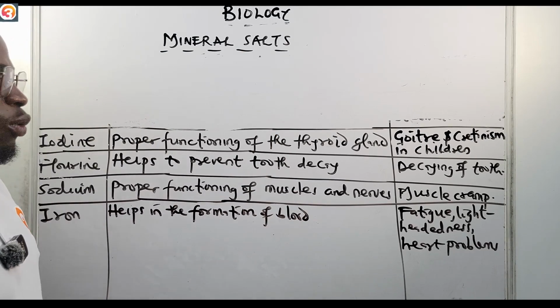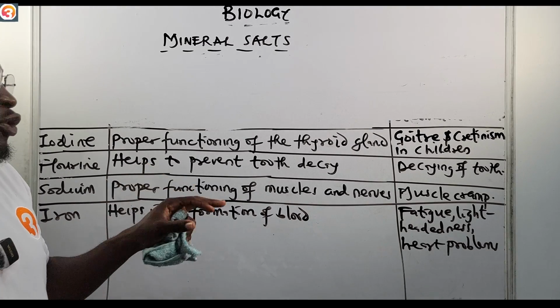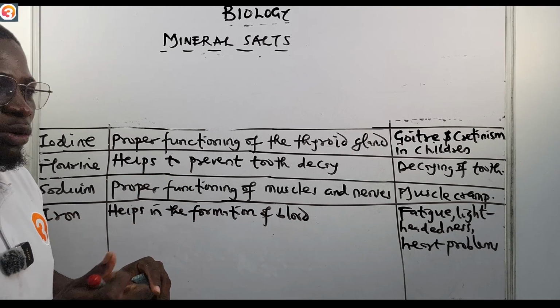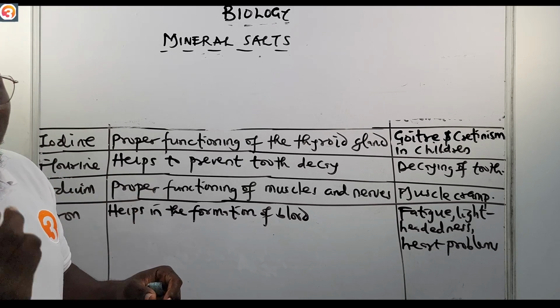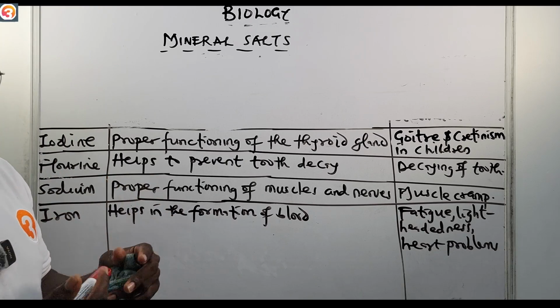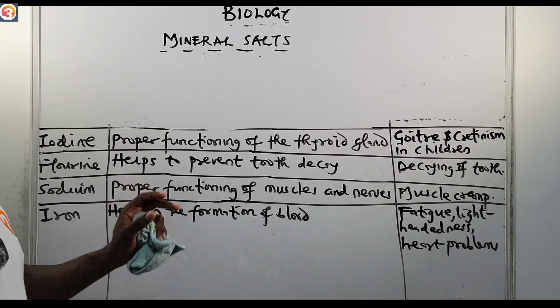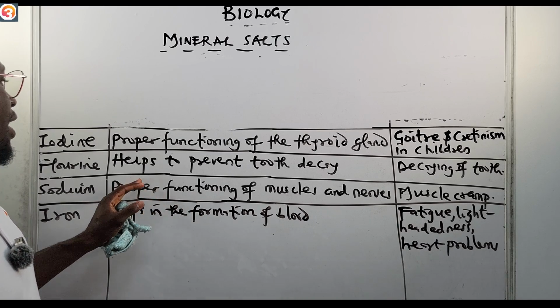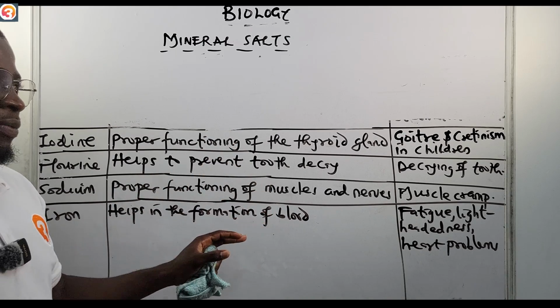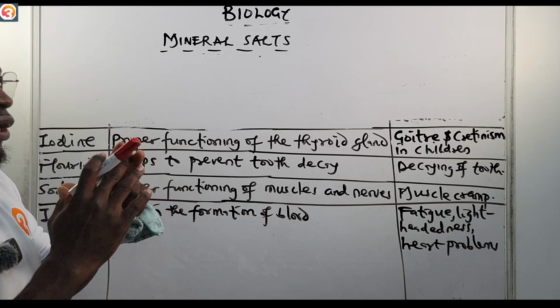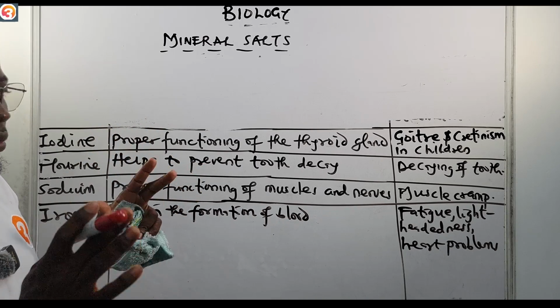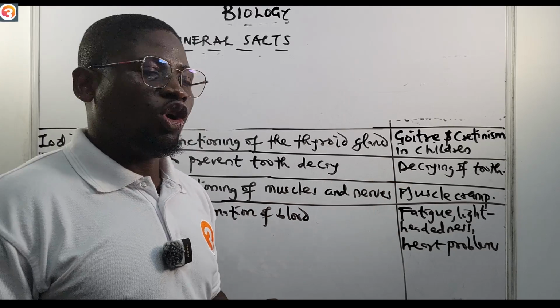So they are there to help prevent tooth decay. That's why they are used in making toothpaste, so that we use them to brush our teeth. It helps our teeth not to decay. So fluorine helps to prevent tooth decay, and its deficiency, not having anything that has fluorine content in your body, causes decaying of the tooth.